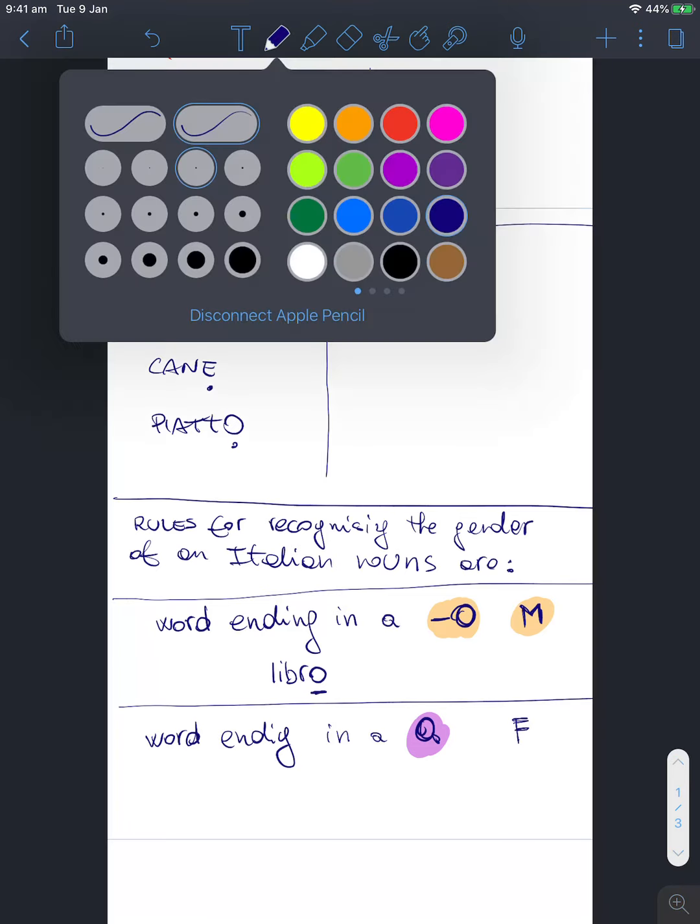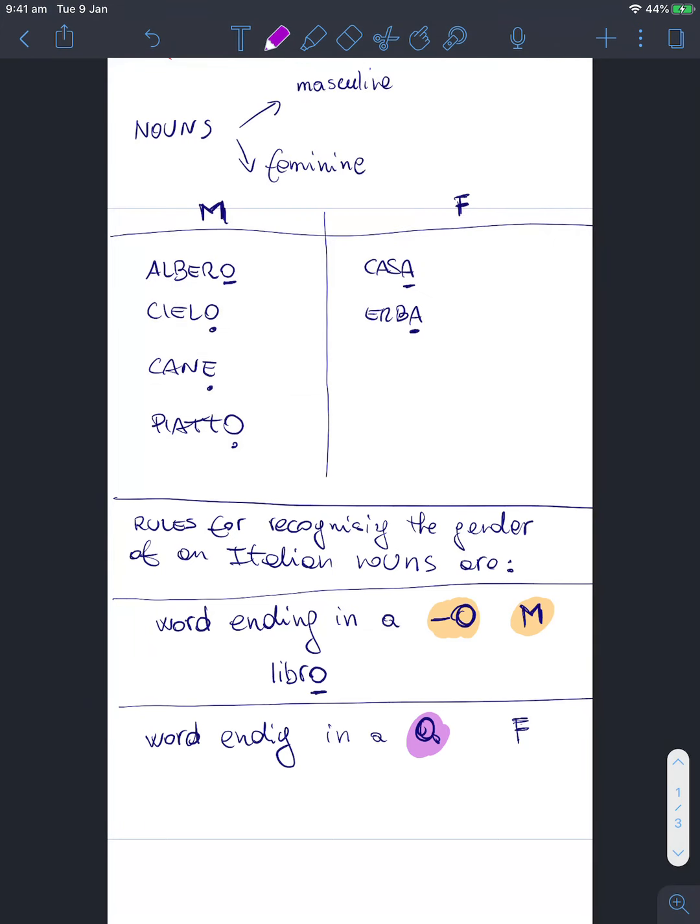Feminine. I know it's a difficult word to say. Okay. So words ending in an o are masculine. Words ending in an a are feminine.